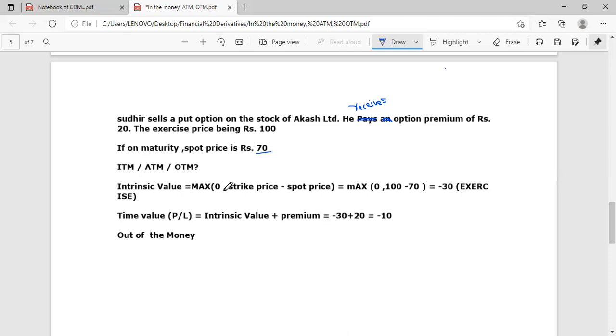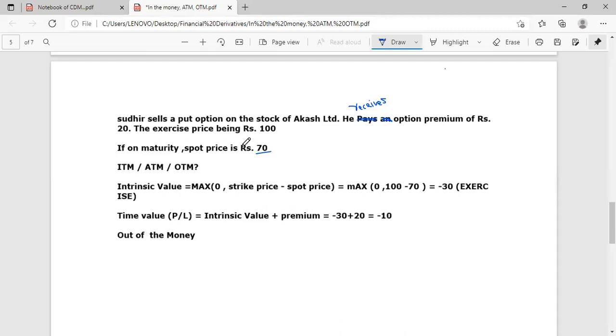In this case, first we have written the exercise from the point of view of the buyer, and Sudhir is the seller, so he is getting a loss of 30. 30 rupees profit to the buyer and 30 rupees loss to the seller. Because Sudhir cannot buy at 70.